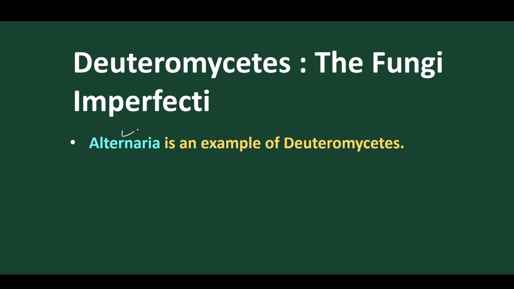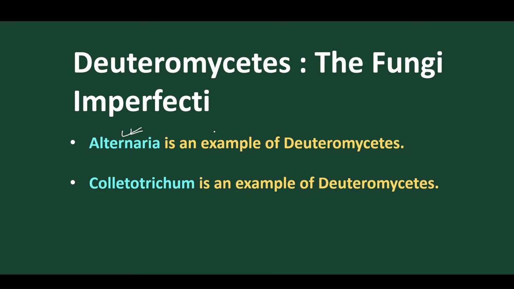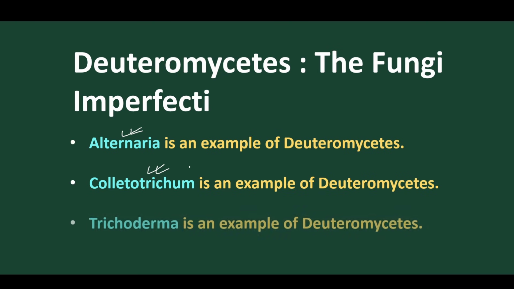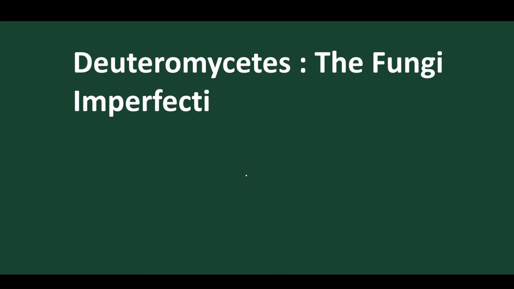Alternaria is the best example of Deuteromycetes. Like that, Colletotrichum is also a good example of Deuteromycetes. Trichoderma is also a good example of Deuteromycetes. These three are very important examples, and mostly come in entrance exams.